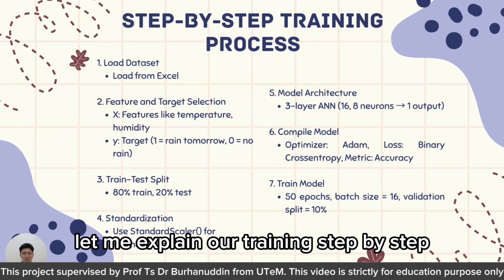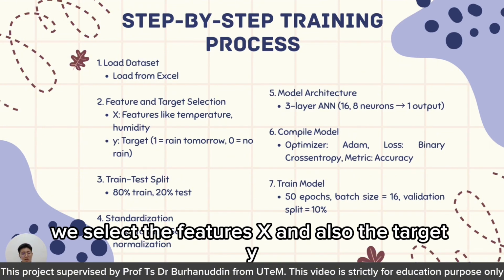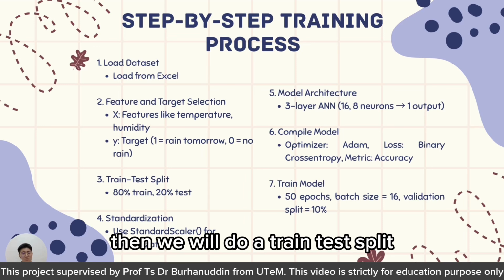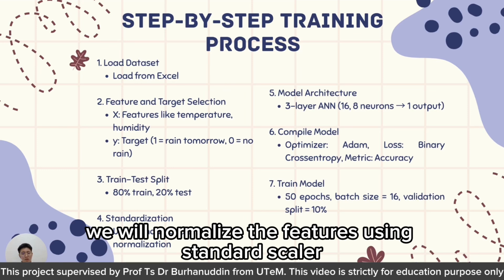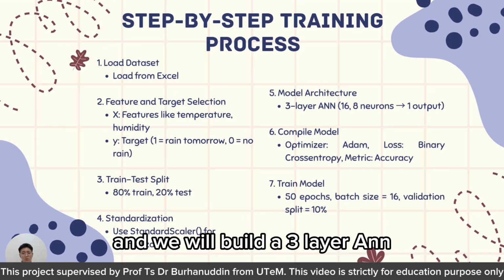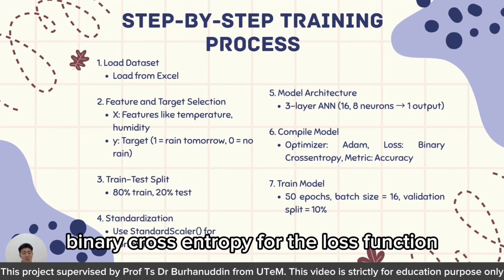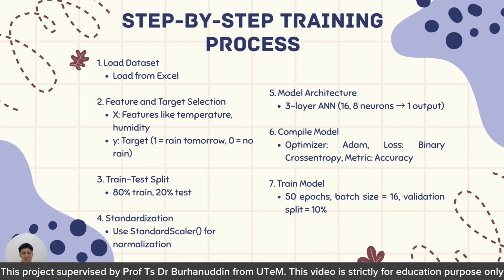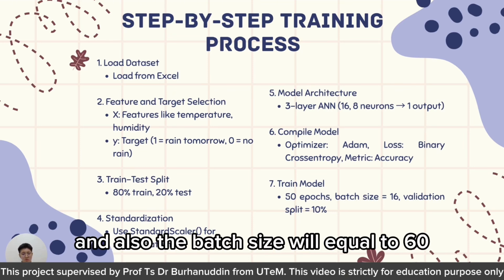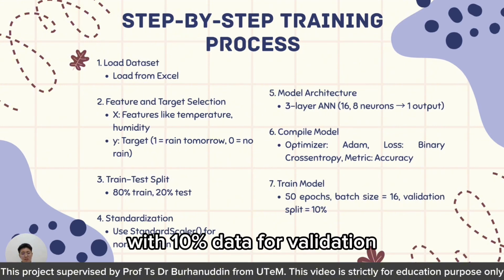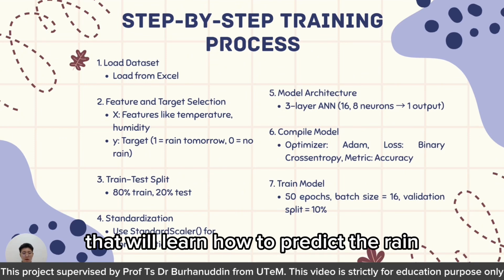Let me explain our training step by step. First, we will load the dataset from Excel. We select the features X and also the target Y. Then we will do a train test split, which contains 80% for training and also 20% for testing. Then we will normalize the features using the standard scaler, build a 3-layer network, and compile the model using the Adam optimizer and binary cross entropy for the loss function, and we will train the data. We train the model with 50 epochs, and the batch size will be equal to 16, with 10% of the data for validation. And all these steps will help us to build the model that will learn how to predict the rain.